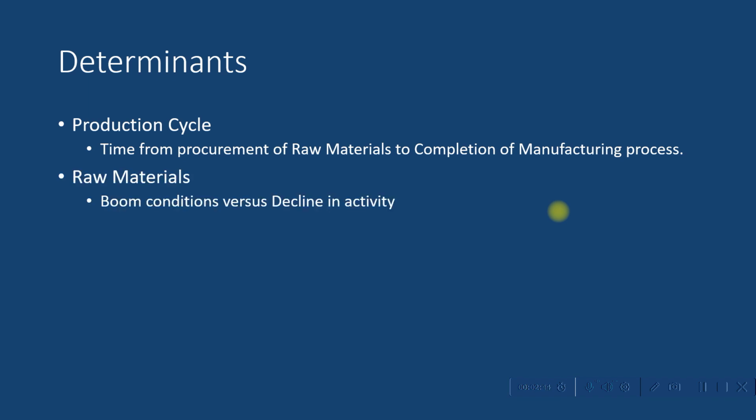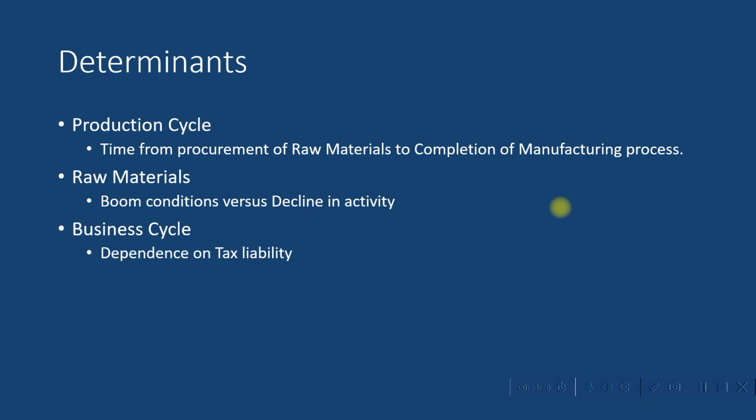Next one is raw materials, where we discuss boom conditions versus decline in activity. Business fluctuations lead to cyclic changes or seasonal variations, causing a shift in working capital position. The variations are felt in an upward phase, where a boom condition prevails, and a lower phase, where economic activities are marked by a decline. During the upward phase, working capital requirements grow, whereas in the downward phase, the working capital requirement decreases. So working capital goes up when there is a boom condition, and when there is a decline in activity, working capital comes down.